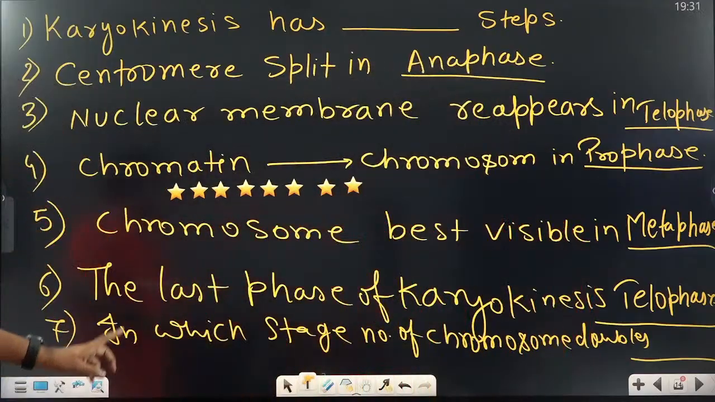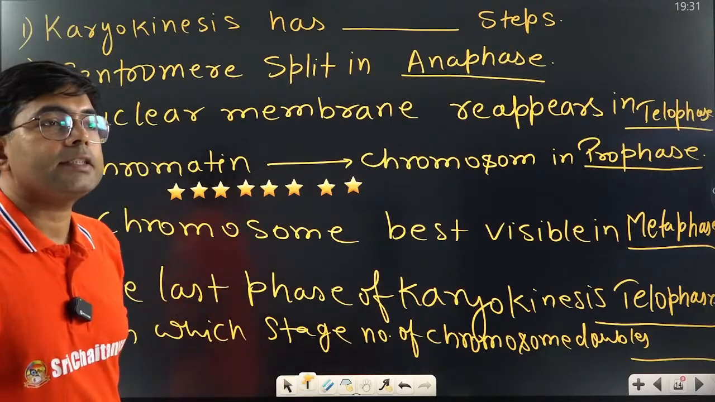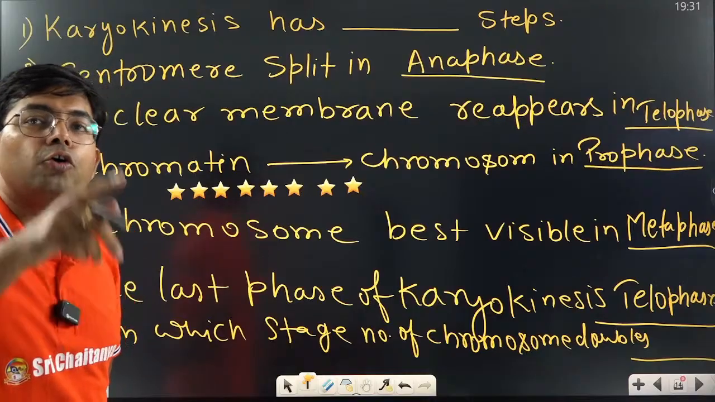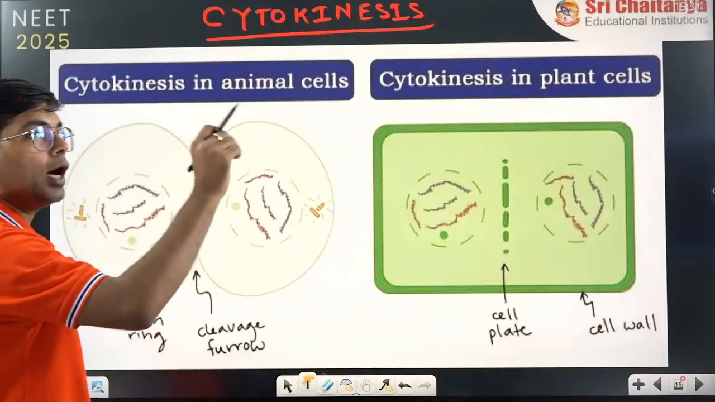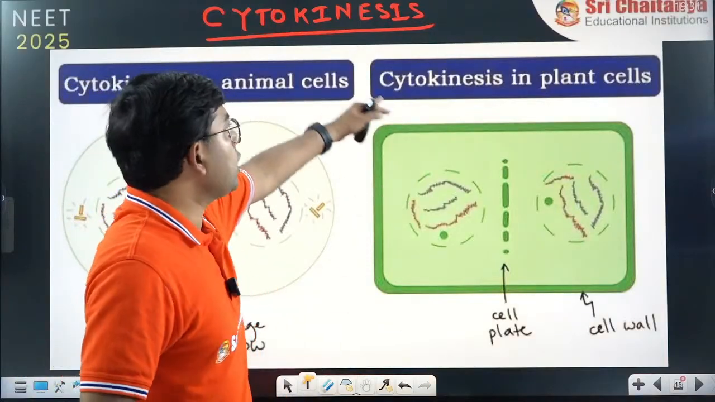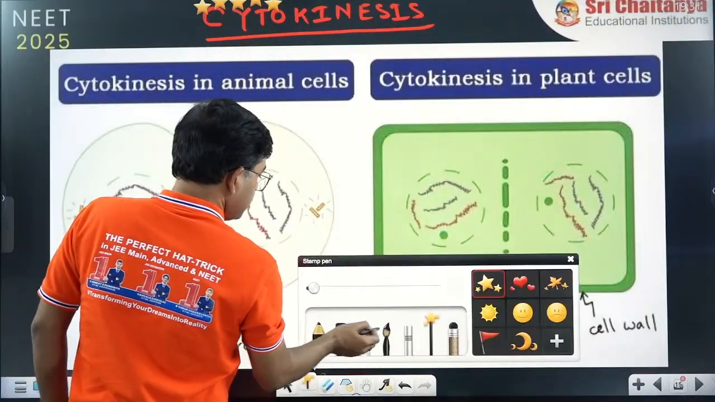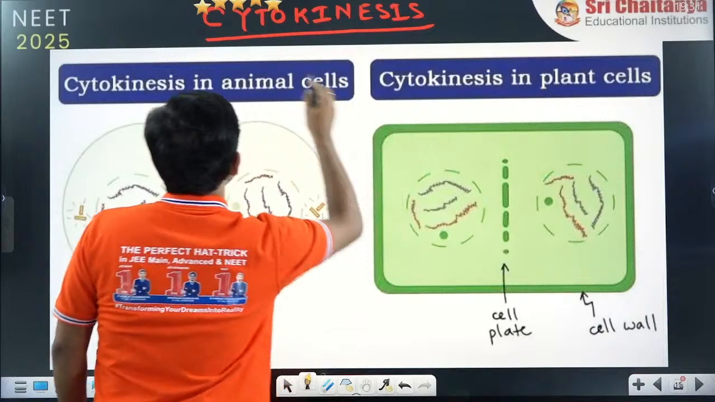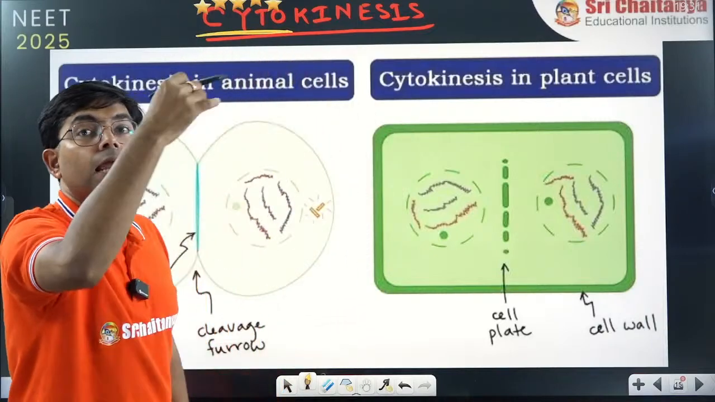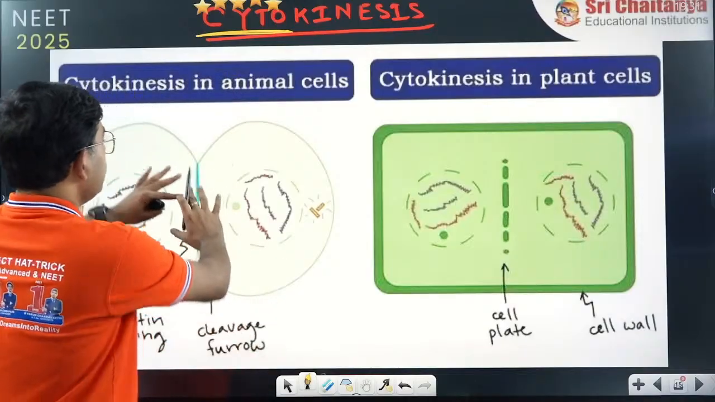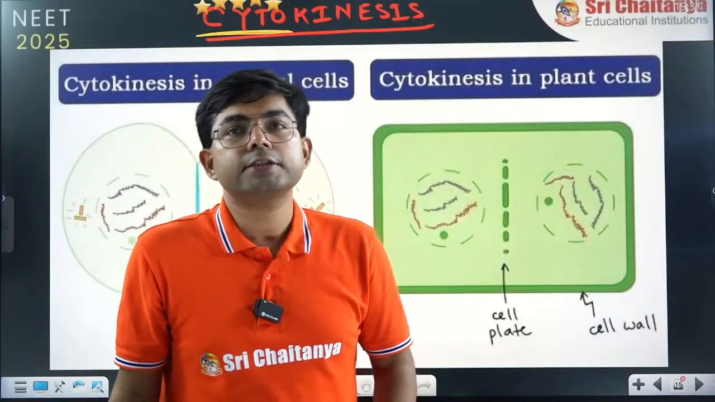So now let's move on to the next part. So after karyokinesis, the next stage is cytokinesis, right? Next stage will be cytokinesis. So cytokinesis means cyto. So here if we see, cyto means cell. Cyto means here cytoplasm, right? So once nucleus is divided, then division of cytoplasm is called cytokinesis.